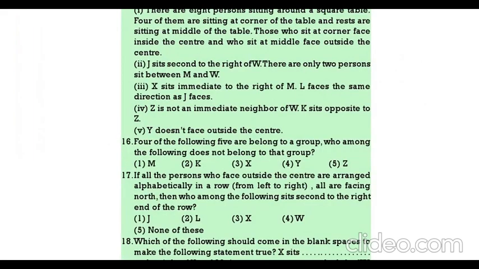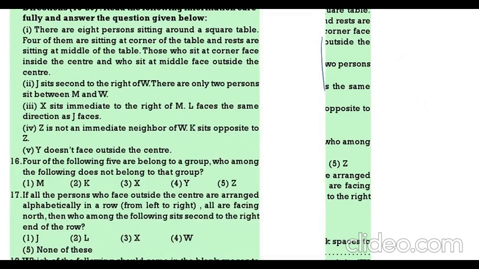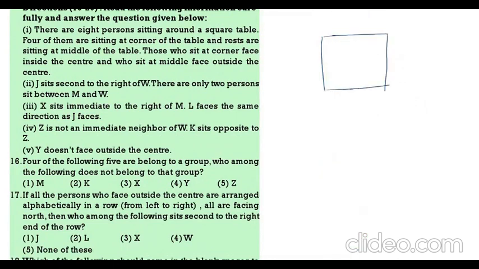Next one. There are 8 persons sitting around a square table. 4 of them are sitting at 4 corners and the rest sit in the middle. Those who sit in the corner face inside. Those who sit in the middle face outside. So all of you draw 2 squares. I am drawing 2 squares. Corners are facing inside, so 2 possibilities we are doing. Those who are sitting in the middle face outside.